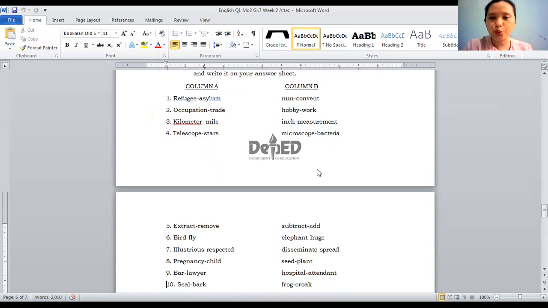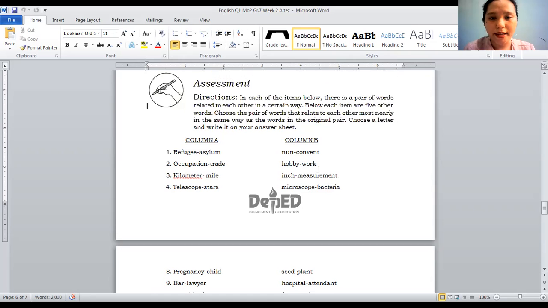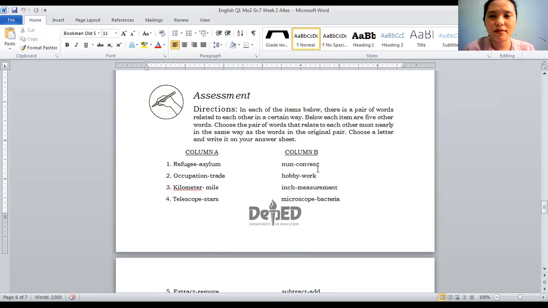Okay. Number 2. Occupation is to trade, as hobby is to work. Do you think this is related? If you think the terms are related, write S. If not, if it is different, write D.